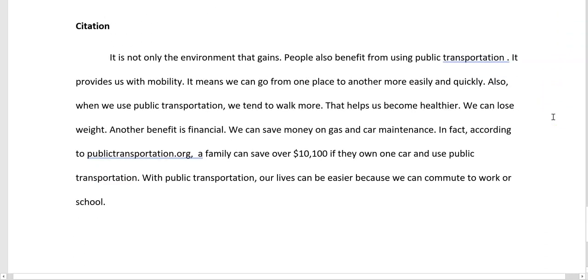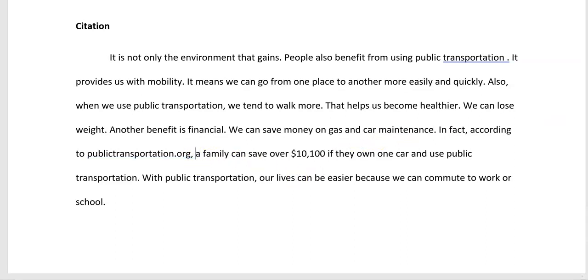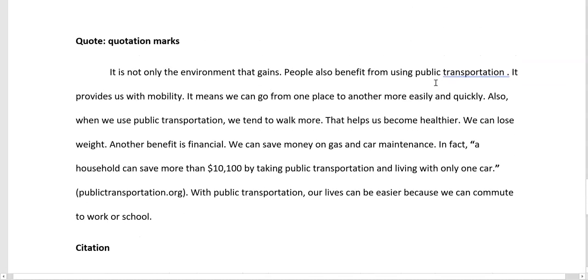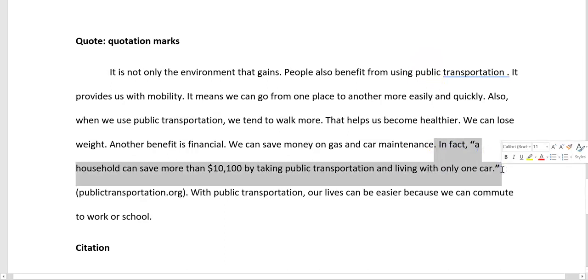You can use your own words, but you still need to say where that information came from. In this case, for example, it's the exact same paragraph. So let's take a look at this. Here it says, in fact, a household can save more than $10,100 by taking public transportation and living with only one car. Publictransportation.org. As you can see, this was copied from the source.